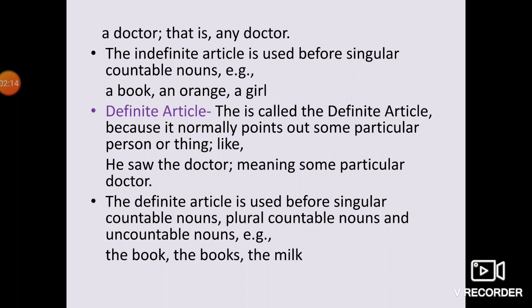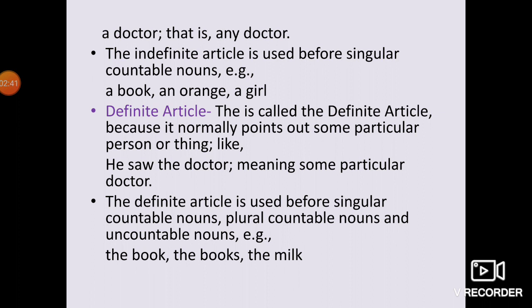The indefinite article is used before singular countable nouns. Okay, children? The things which we can count, and if they are singular in number, with that we can use a or an. Like a book, an orange, a girl.